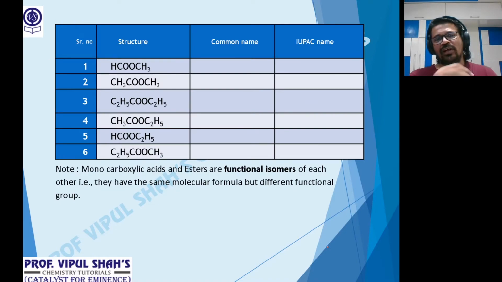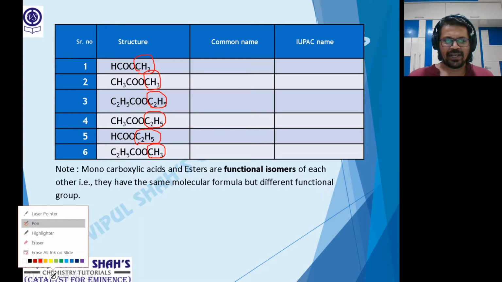We'll see the IUPAC name for esters. Look at this. Very important: identify which is the acid part and which is the alkyl part. Once again, how to identify alkyl? Whatever comes after O. That's my alkyl group, everybody. I'm just circling the alkyl group in all. Whatever comes after O, that's my alkyl.